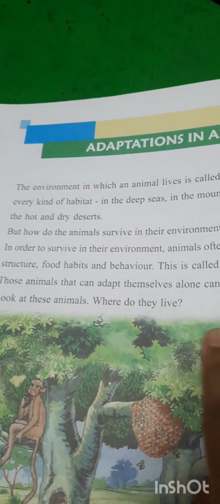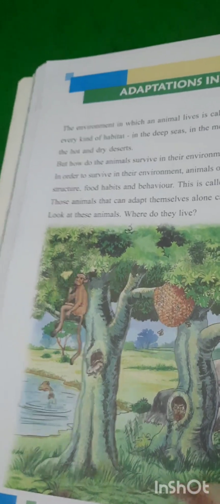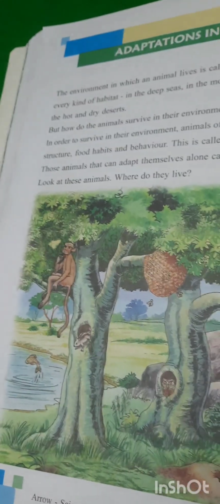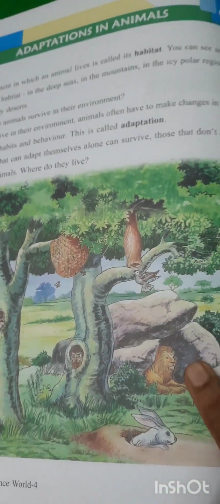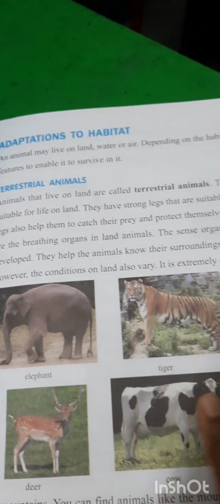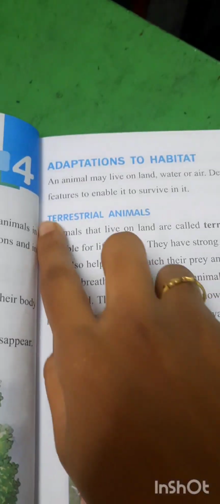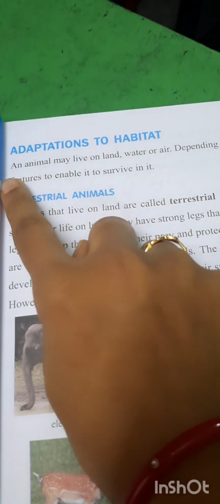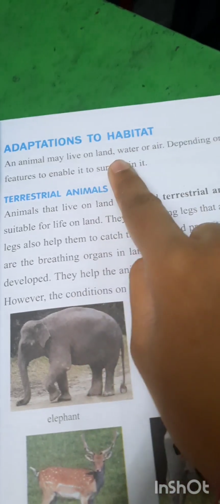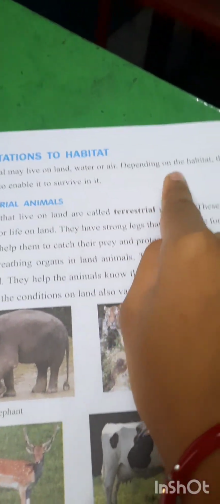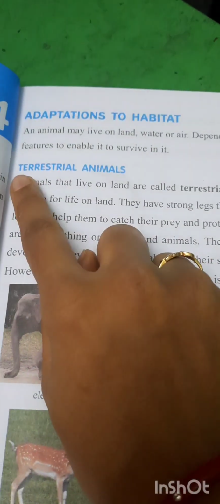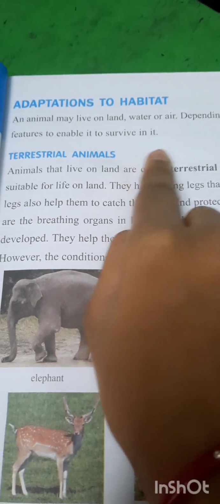Look at these animals, where do they live? It has been shown very nicely here. See all the animals, how and where they are living. Alright. Moving on to the next subheading, adaptations to habitat. An animal may live on land, water or air depending on the habitat. The animal has special features to enable it to survive in it.